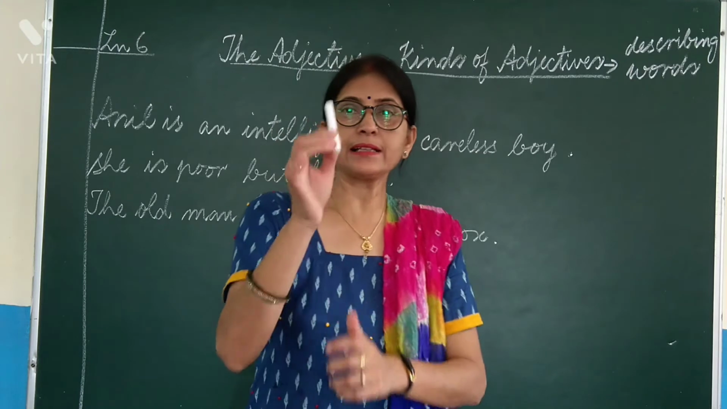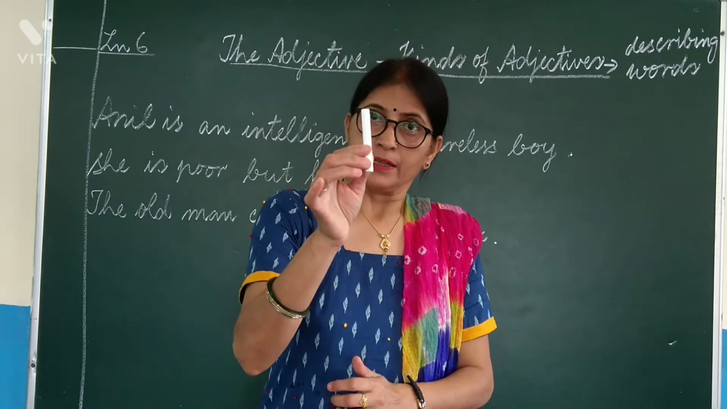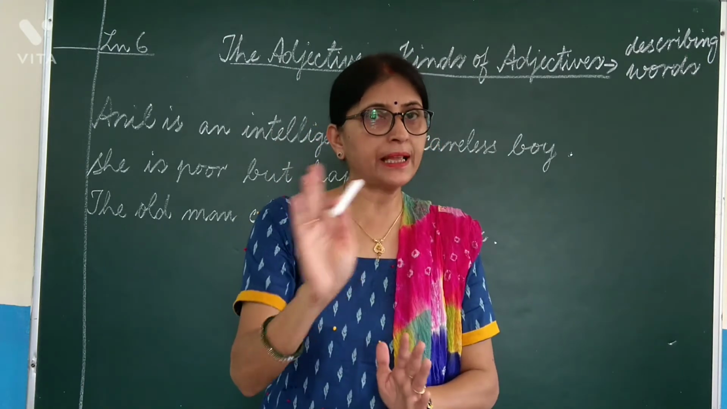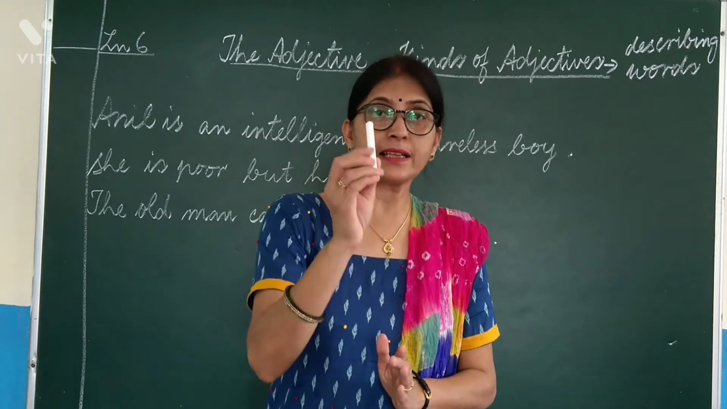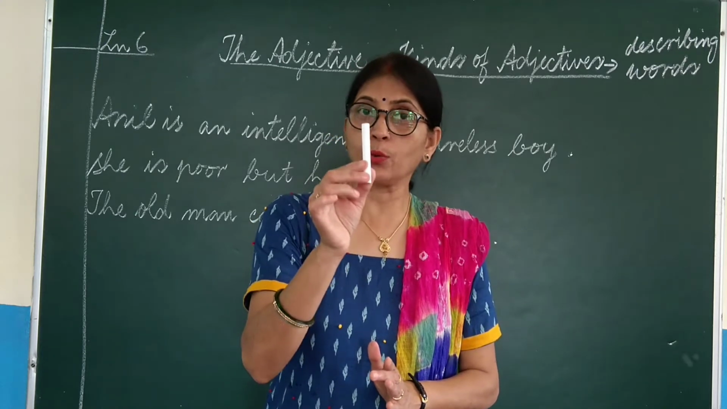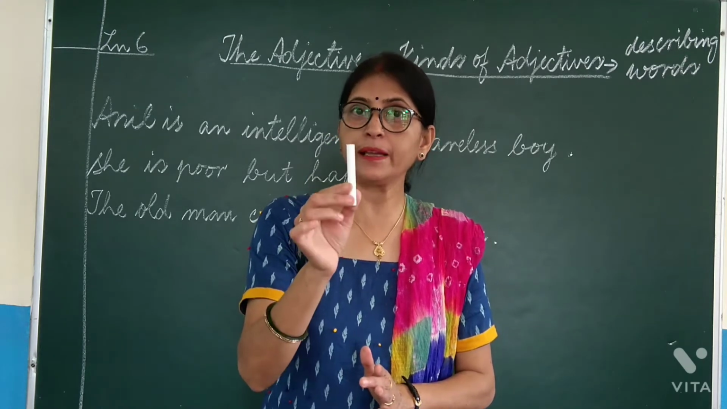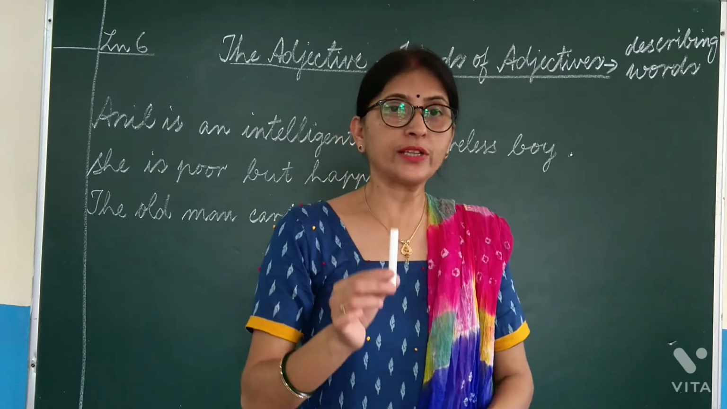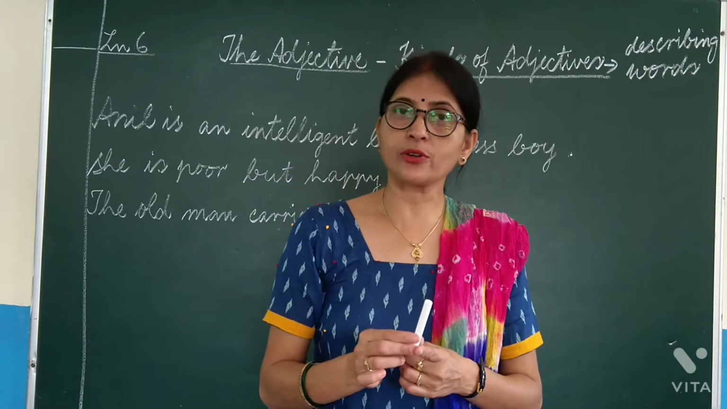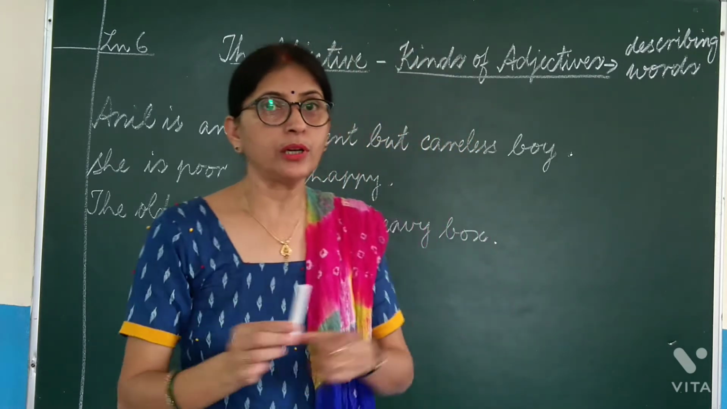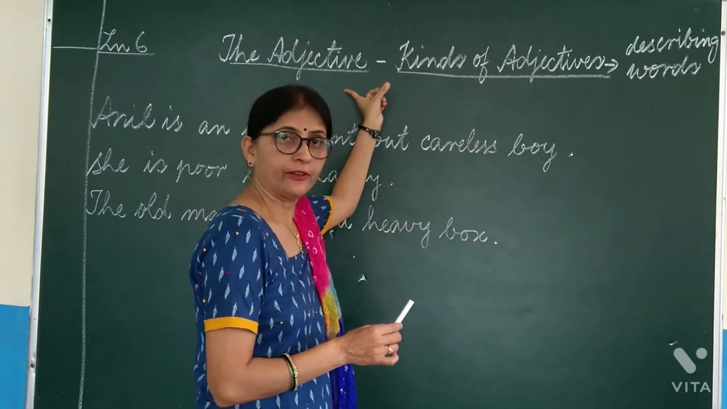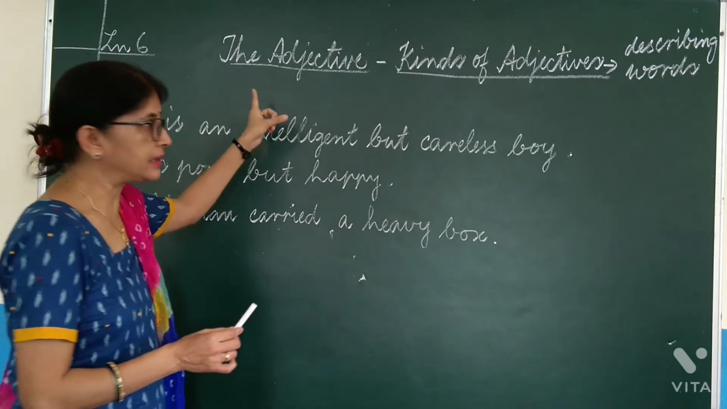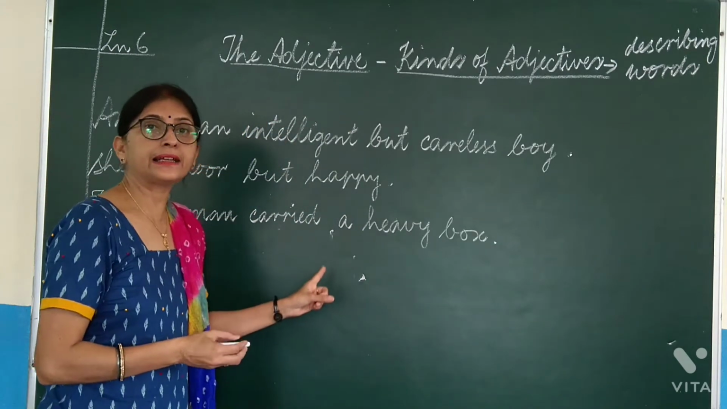When I say this is a chalk, chalk is noun, I am simply stating. But when I say this is white chalk, the word white is describing the chalk and chalk is noun. So the words which are used to describe noun or pronoun are called adjective. Now let us try to understand the lesson with the help of these sentences.